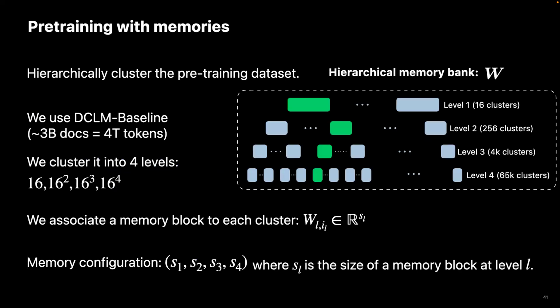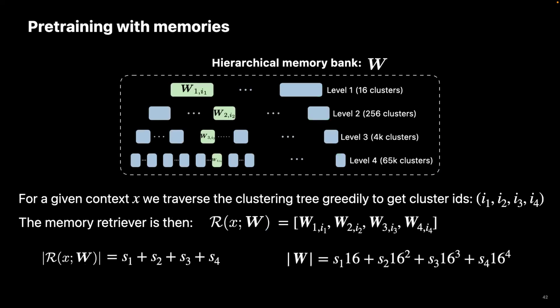We use the DataComp-LM dataset that was introduced recently. This contains 3 billion documents and approximately 4 trillion tokens. We use a sentence embedding model to obtain embeddings corresponding to each document, and in an offline stage, we cluster the entire web corpus. Essentially, initially we have 16 clusters that are further clustered into 16 clusters at each level, and we continue like this, and we associate a memory with each of the clusters.